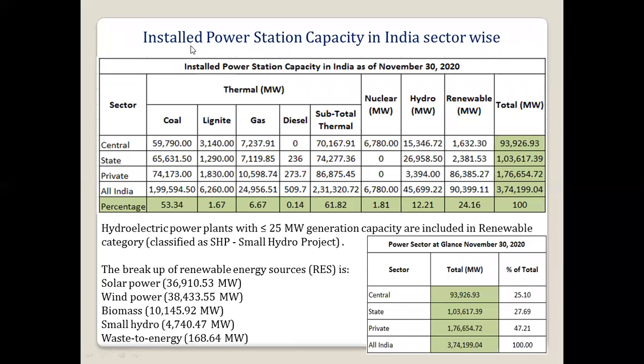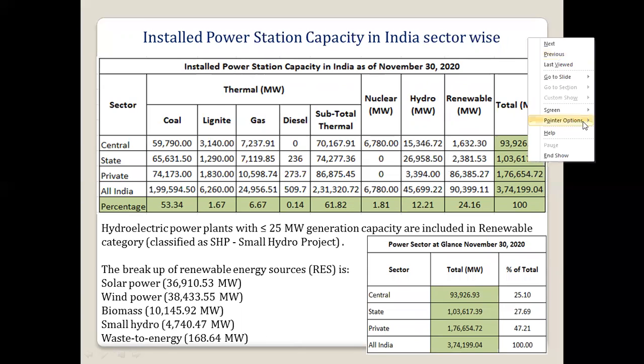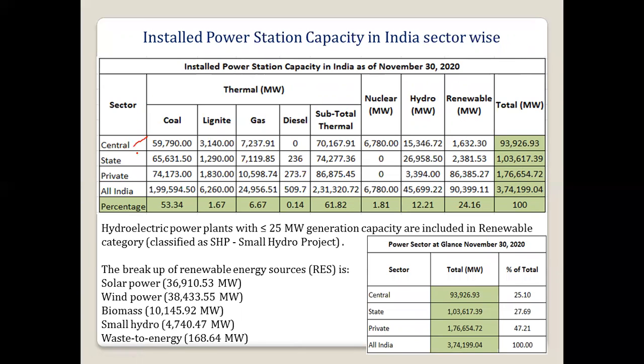Then if we see the installed capacity sector wise. Sector wise means central government, then state government, then private, and then we will see all India. In the central government, total coal based is around 59,790. Lignite is 3,140, and gas is 7,200. The total thermal will be around 70,140.